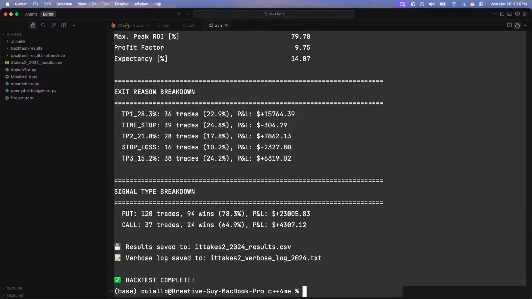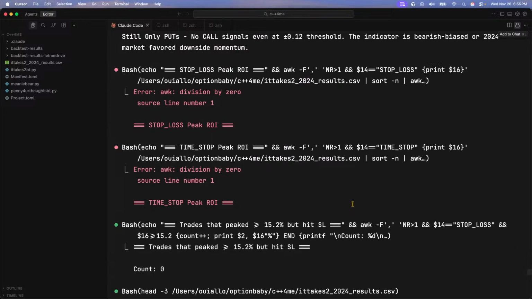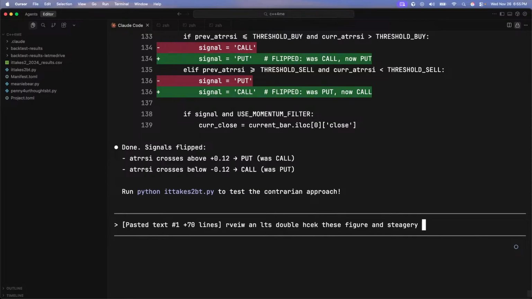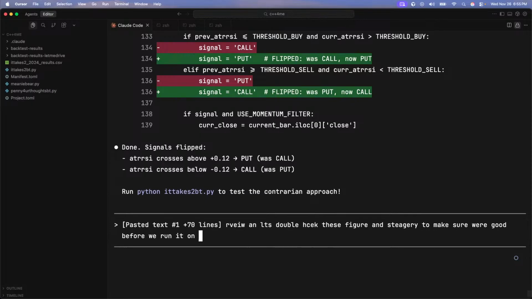That's crazy. I'm kind of taken aback right now. The little things you can do, and look what it does to your strategy. Review, and let's double check these figures and strategy to make sure we're good before we run it on 2023.